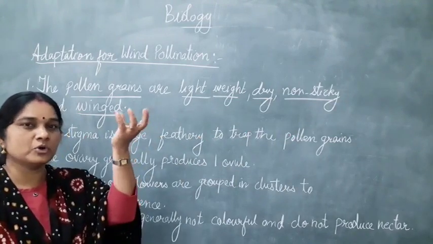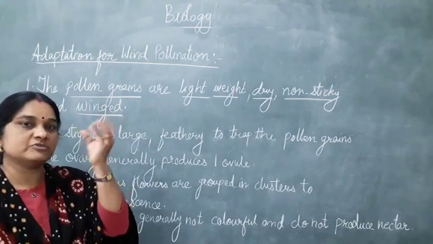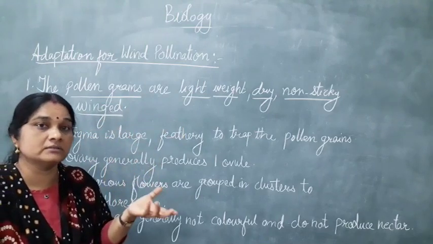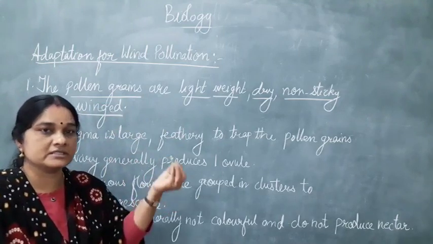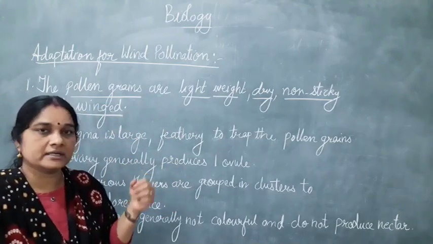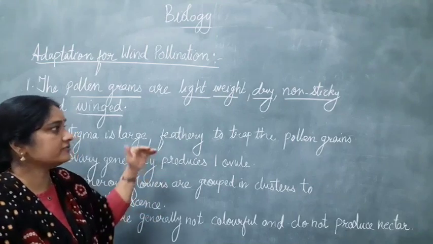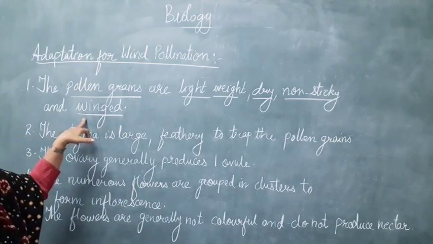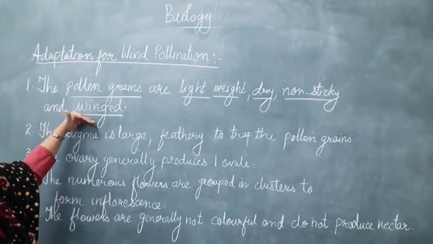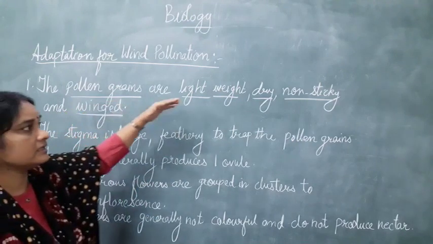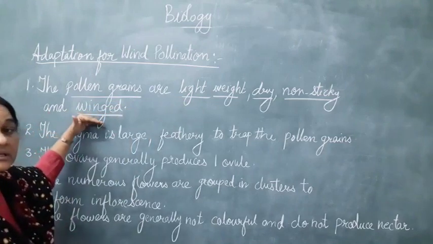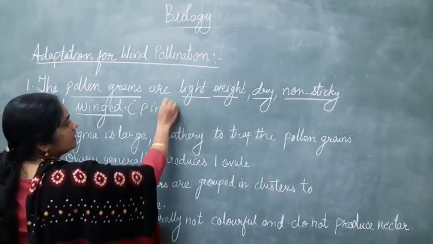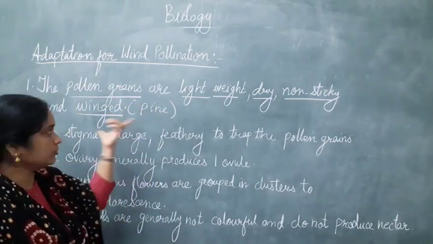In dandelion, you must have seen the small feathery seed which is carried away by the wind and floats in the wind. Even in some cotton plants you can see that it is carried by wind. The pollen grains are carried by wind. Also in the case of maize, the pollen grains are very light, dry, non-sticky and winged. Pine trees have very nice winged pollen grains.